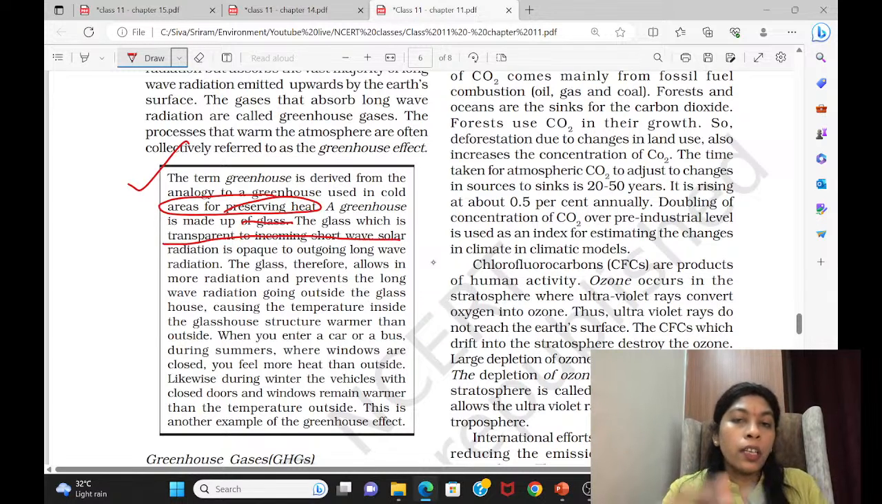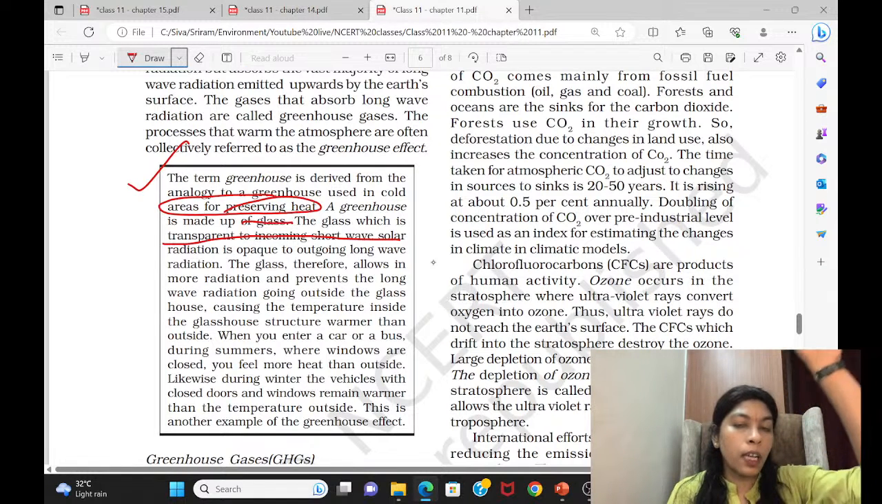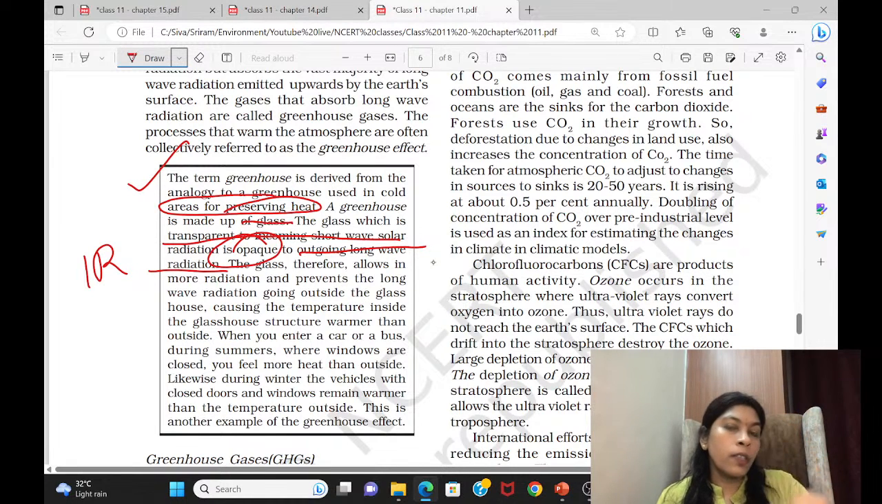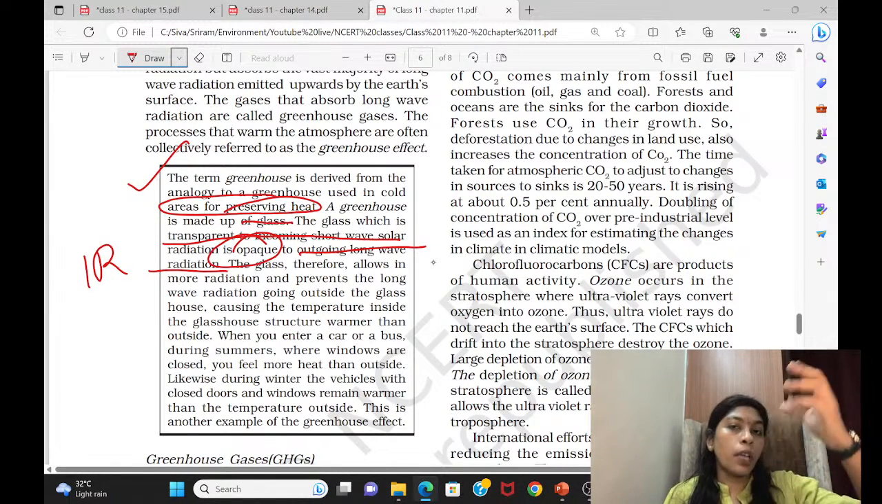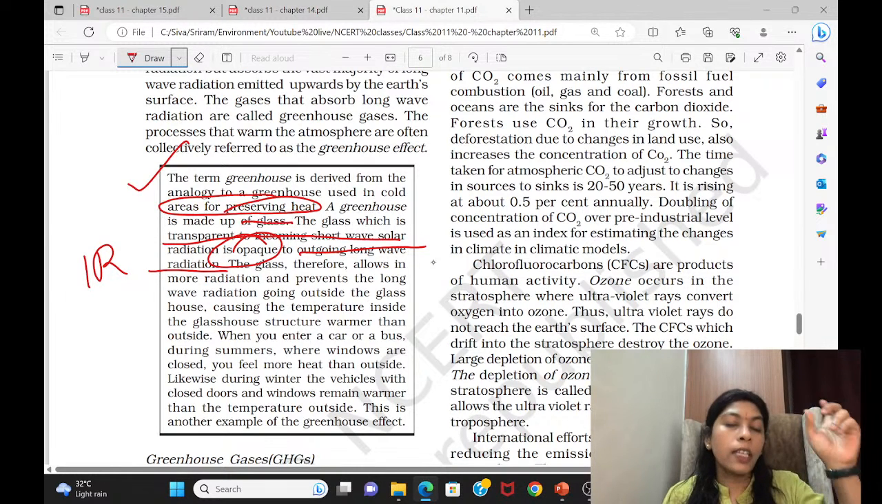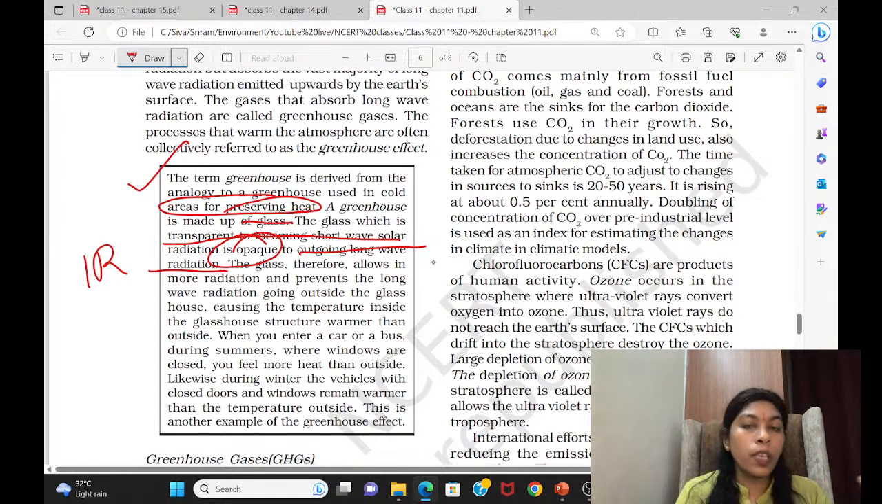Glass is transparent to the incoming short wave solar radiation. Solar radiation means what comes from the sun. That is short wave; the wavelength is shorter. So it comes through the glass. But that glass house is opaque to the outgoing long wave radiation, IR radiation only. So long wave IR radiation is emitted from the Earth's surface, and that is trapped by the glass. That's why they gave the name greenhouse gas.